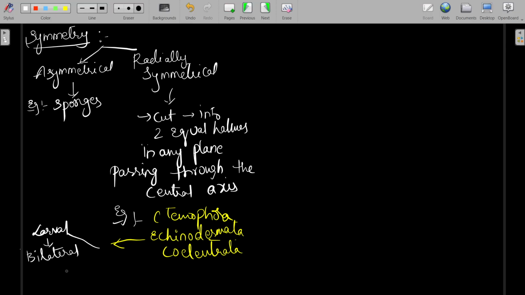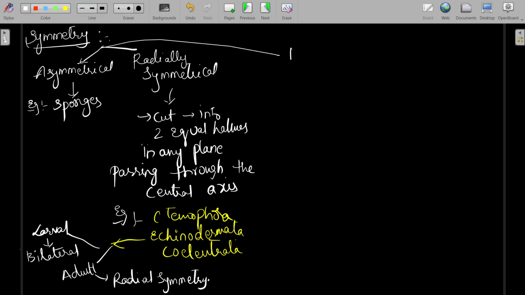Next, the third type is bilateral symmetry.